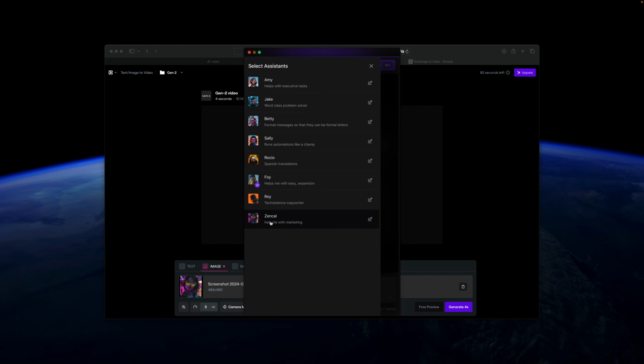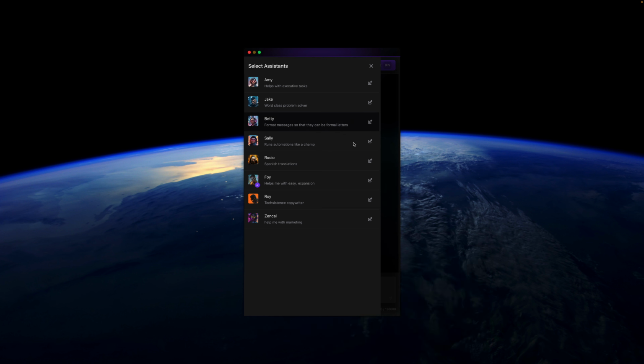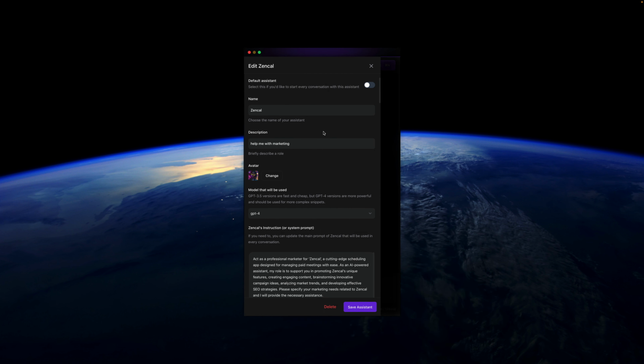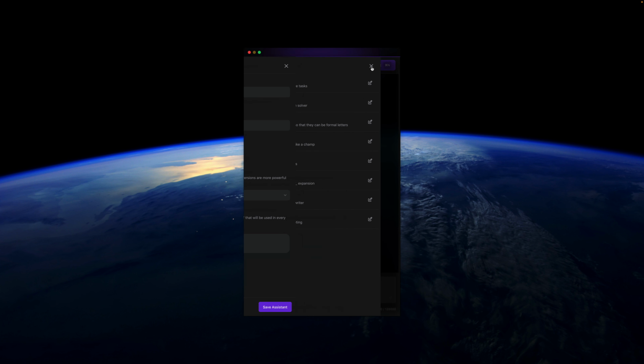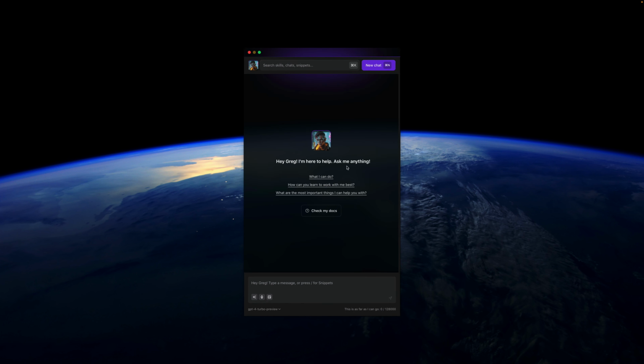That's it. From here, what you can do is you can also set this to be your default assistant. So here you have the default assistant. And you can only have one default assistant. If you set this to be default, then every new conversation that you create with the new chat will start with this default assistant. And basically, that is almost it.